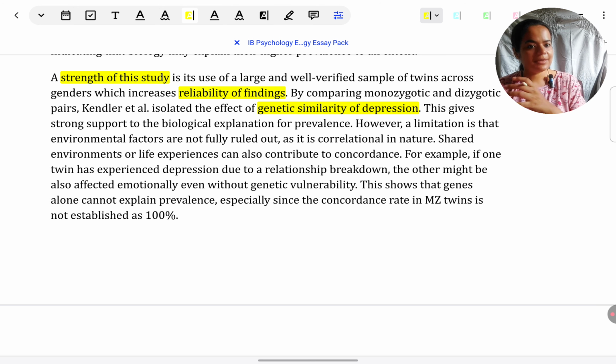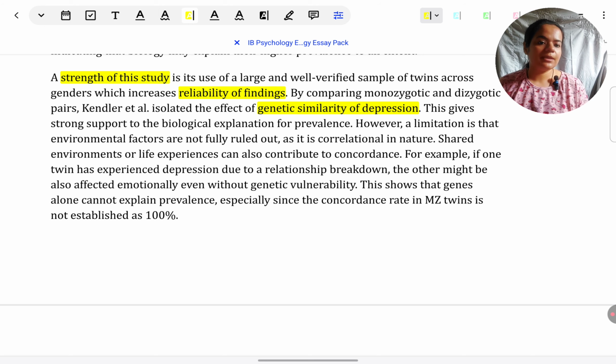So large sample size is a strength. Expand on that, contextualize. Why is it a strength? How is it a strength? Explain that, then move to the limitation. Don't go on mindlessly listing strengths and weaknesses, okay? That is what I've done here. I know a number of strengths and weaknesses, but that's not what I want to show the examiner. I can give so many strengths, but this is the most relevant strength because it gives credibility to my argument. But there is a limitation which weakens the argument. So always select the most prominent strength and weakness in light of the argument you're giving, and give that. That is known as a focused, organized, clear essay.